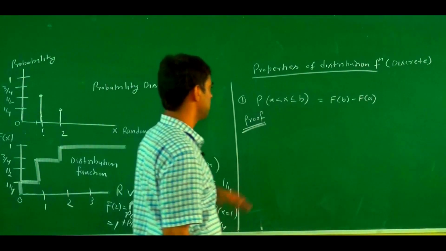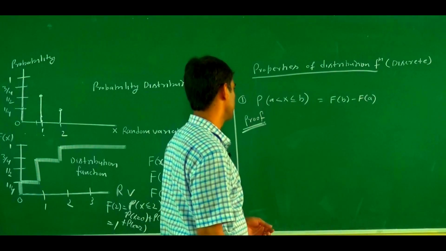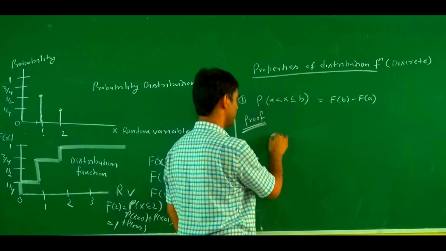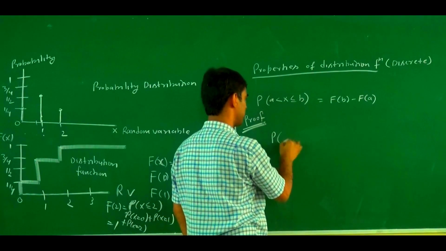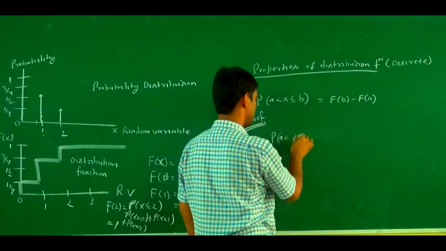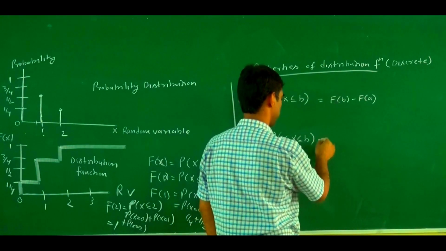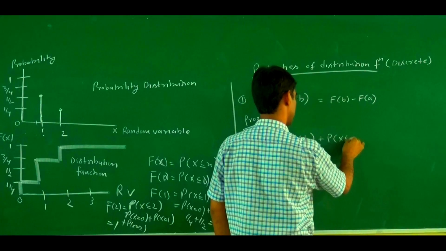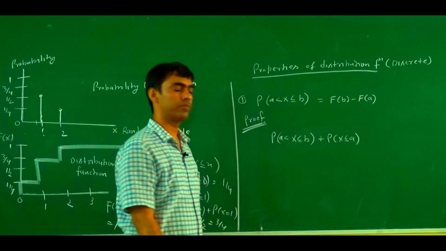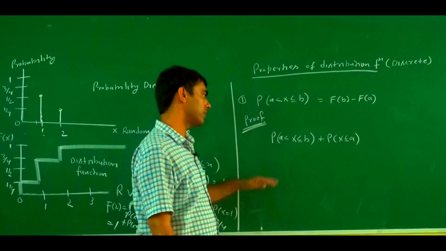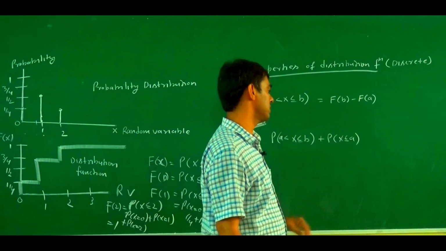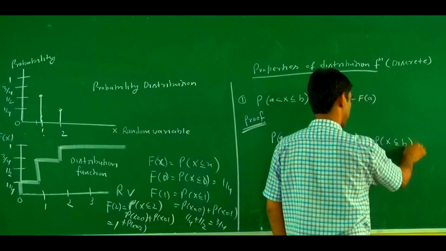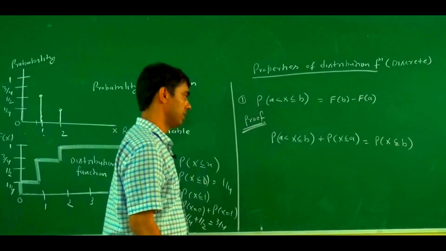Now how do we prove this property? Probability of x greater than a and less or equal to b, how do we write this? It can be written as probability of x greater than a and less or equal to b, plus probability of x less or equal to a. If we add probability of x less or equal to a, then this equals probability of x less or equal to b.